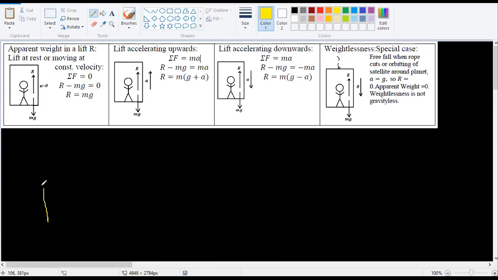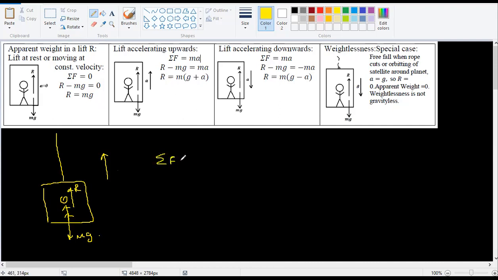When you're standing on the lift, right, and if the lift is going upwards at constant velocity, then mg is acting downwards, reaction force is acting upwards.